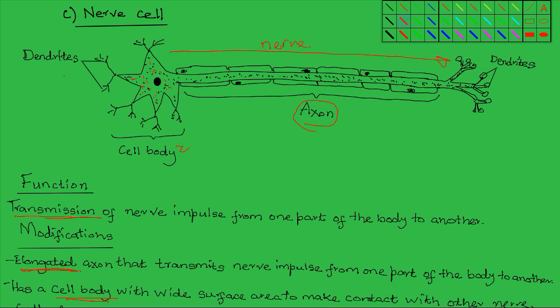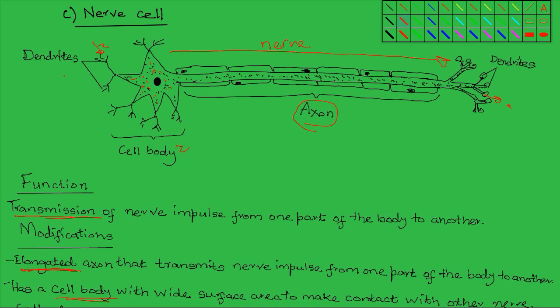At both ends there are these slender structures. We have the dendrites. Through the dendrites, the cell is able to receive the nerve impulse from another nerve cell. Then through the axon, the nerve impulse is transmitted to another part of the body, and upon reaching the terminal end, the dendrites will transmit the impulse to the next cell, maybe another nerve cell or just another body cell. So the dendrites are these slender structures at both terminals for receiving and for dispatching the nerve impulse.